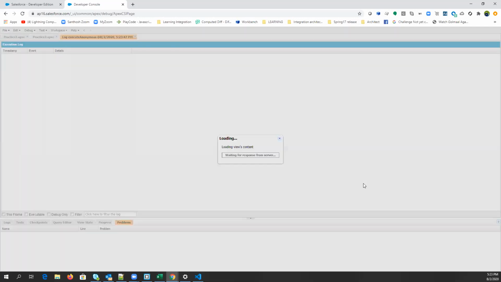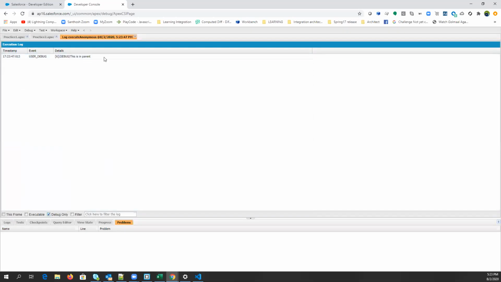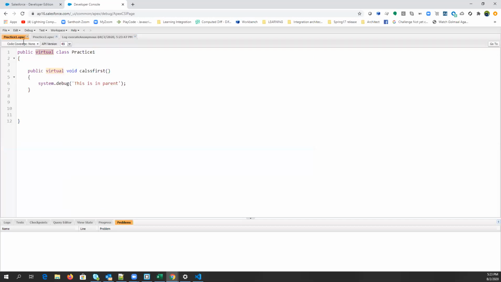It will execute. We are just printing it, right? This is in parent. This is a complete class, and we are just adding a virtual keyword. If we add a virtual keyword, it gives us the benefit that you can also override the body of this method in a child class.